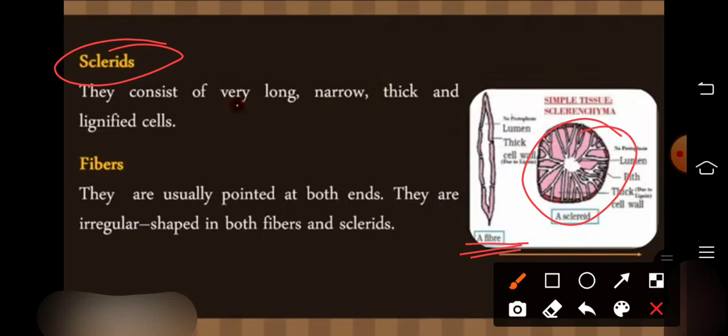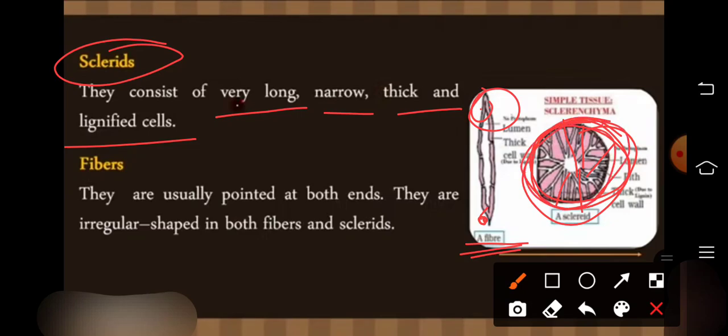They consist of very long, narrow, thick and lignified cells, where lignin is deposited. Fibers are usually pointed at both ends. They are irregular shaped in both fibers and sclerites.